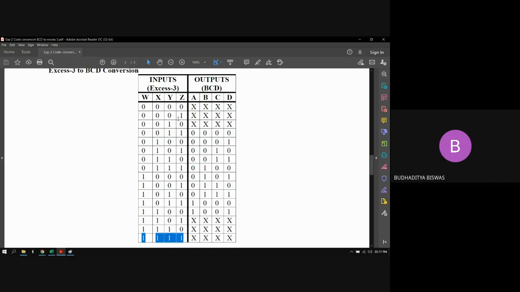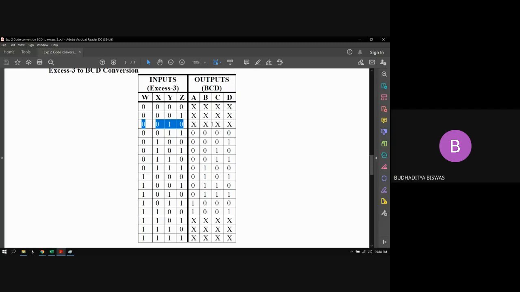Why? Because for inputs 0, 1 and 2, the output will not be a valid number. If I subtract 3 from 0, it will be a negative number, and that will not be considered a normal BCD number. So up to input combination 2, the output is a don't care condition.